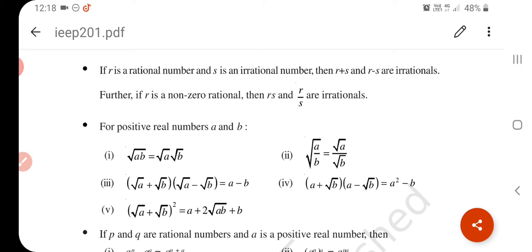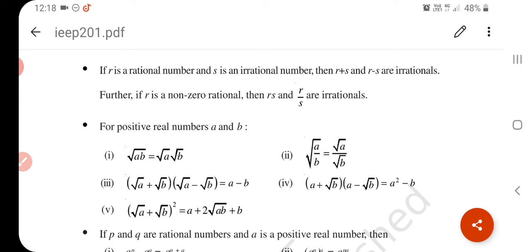Both conditions: if r is a rational number and s is an irrational number, one rational and one irrational, if you add them or subtract them, the answer is always an irrational number. When you multiply or divide them, the answer is also an irrational number. Understand?